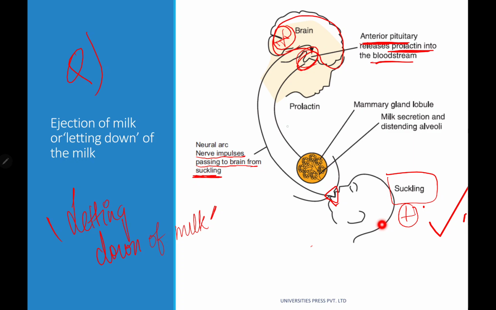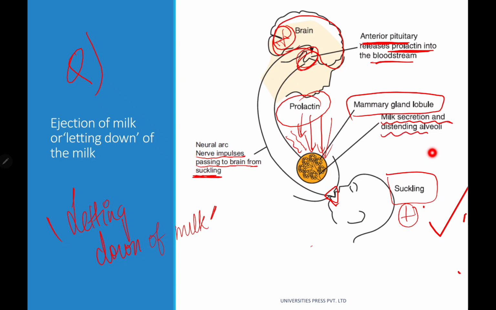So now what is going to be carried in the bloodstream via the anterior pituitary? Prolactin is going to be carried via the bloodstream, and this prolactin will be acting upon the mammary gland lobules, and further on milk secretion is going to be there, descending through the alveoli. This is known as letting down of milk, ejection of milk or letting down of milk.